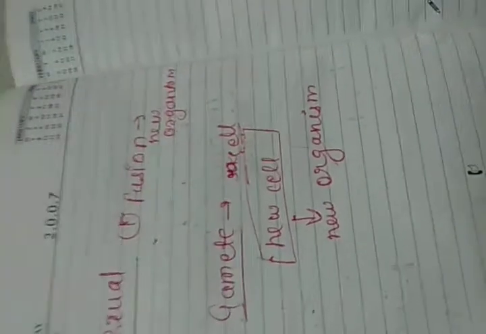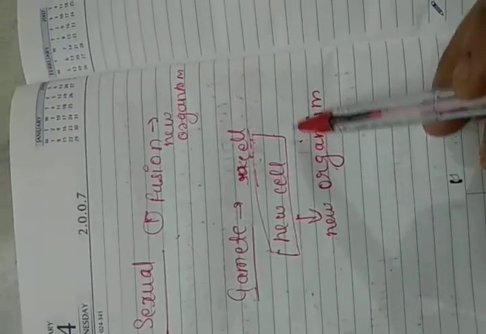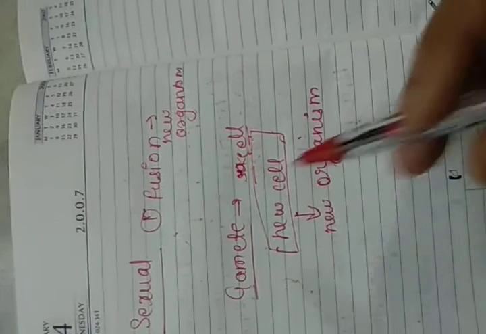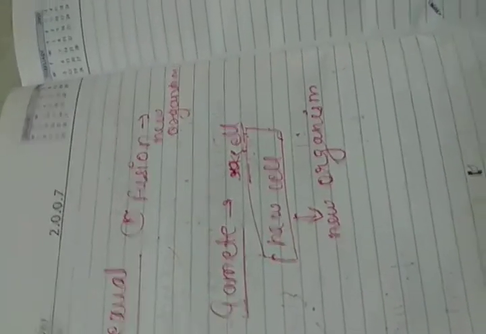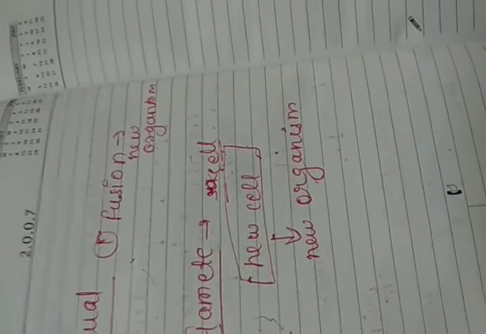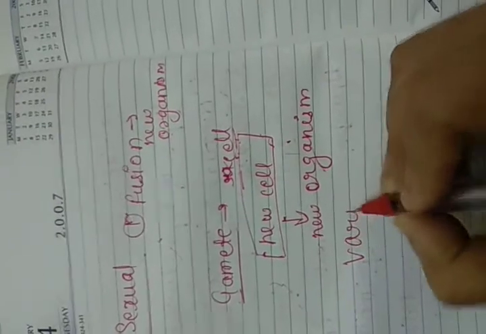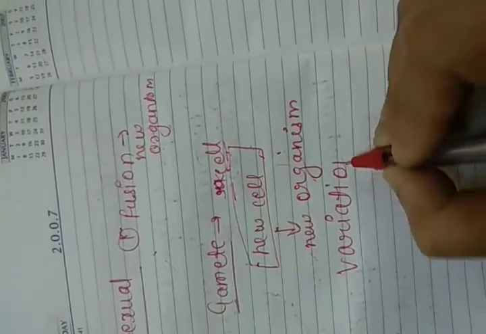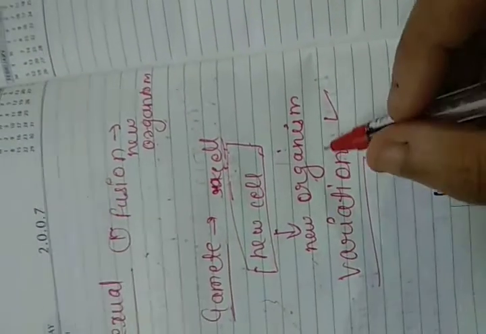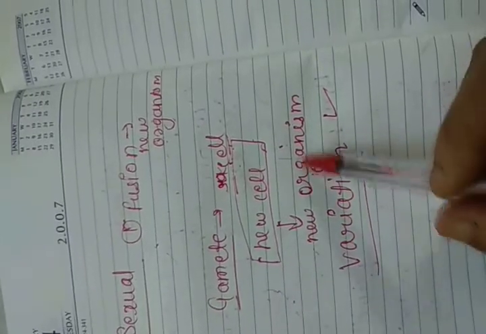Now here the daughter is not exactly identical to their parents, because two sex cells are involved, and there is variation also. So in this case, variation exists. Some new traits will be seen, because the daughter will be genetically different from their parents.